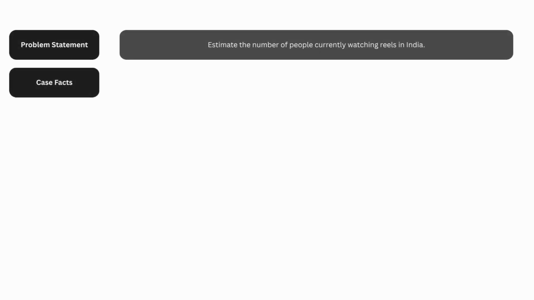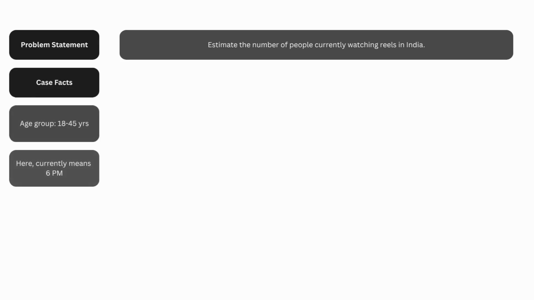So now let's start solving an example to get more clarity. We'll estimate the number of people watching reels currently in India. I'll ask a few clarifying questions about what age group we are actually considering and what time of the day we are taking into account. Let's say the interviewer says that the age group is from 18 to 45 and the time that we are considering is 6 p.m. Some of the platforms that we might need to consider here are Facebook, Instagram, YouTube, and some other short form video apps.